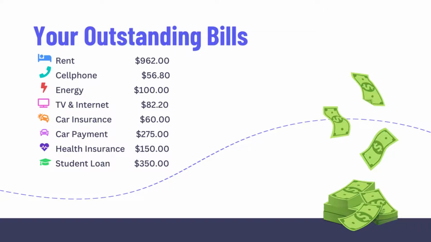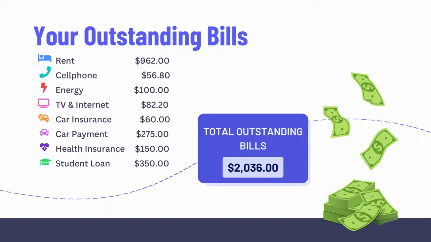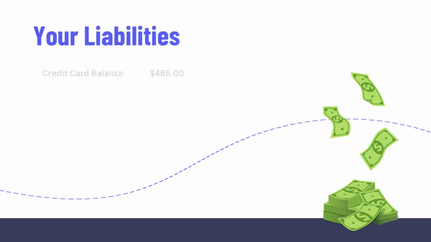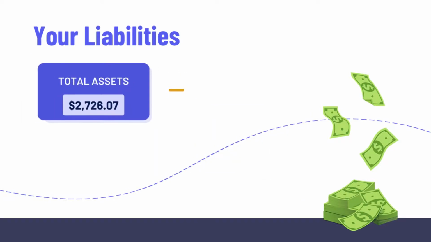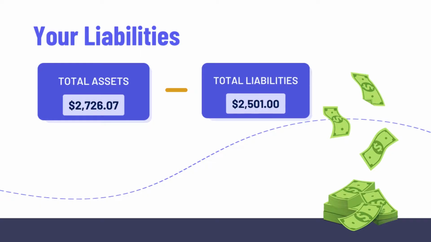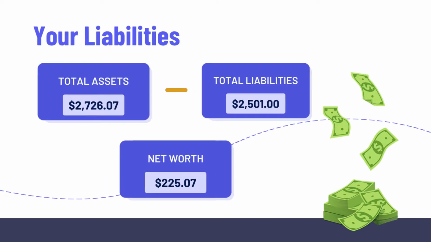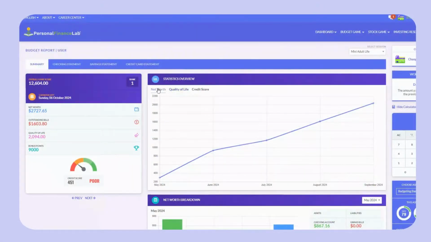All these expenses added up together is what you need to subtract from your cash and savings to know your overall net worth. If you owed $465 on your credit card, plus you had $2,036 in outstanding bills, your total liabilities would be $2,501. Subtracting your liabilities from your assets, you would only have a net worth of $225.07. Your net worth is not a fixed number.